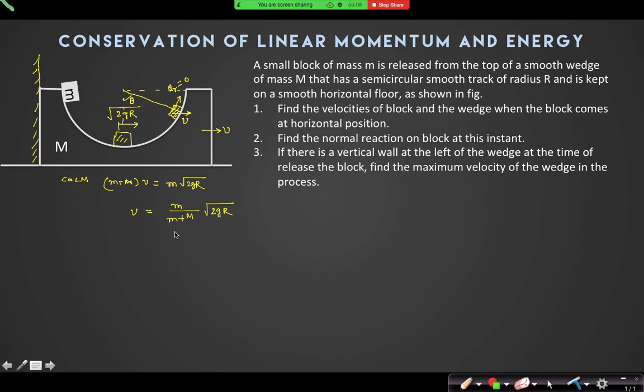How did you conserve the linear momentum in this case? At the initial instant, the linear momentum of the block was m into root 2gr, and the wedge's velocity was 0, so the total system linear momentum is only m into root 2gr. Finally, at the maximum height, both of them are moving with the same velocity, yes or no? So I have taken (m plus m)v.